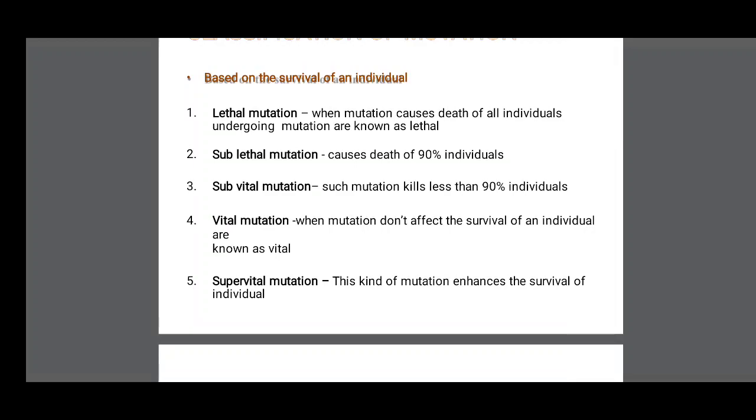Sublethal mutation causes death of 90% of individuals. Subvital mutation kills less than 90% of individuals. Vital mutation: when a mutation doesn't affect the survival of the individual. Supervital mutation enhances the survival of the individual.